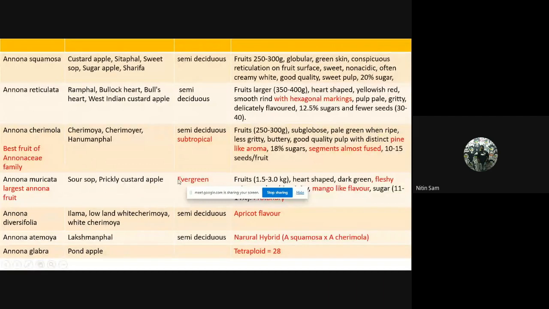Muricata is evergreen. This is the special character of muricata. It is the largest Annona fruit. It is also known as the jackfruit of Annona, because it resembles jackfruit.